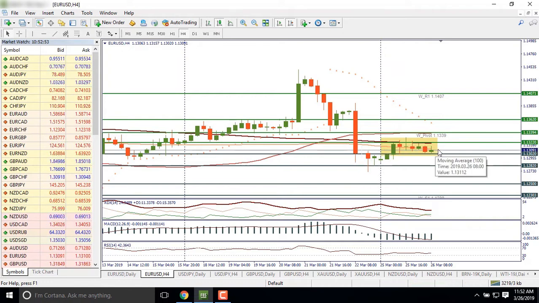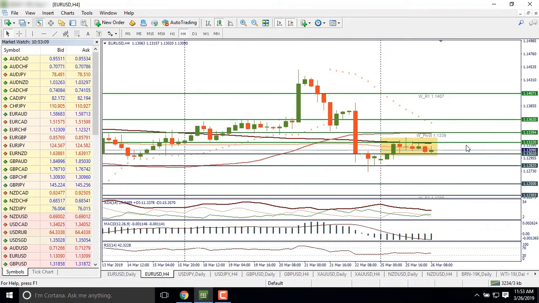Here we can see that the 200 period simple moving average has been acting as a resistance since yesterday at 113.22.